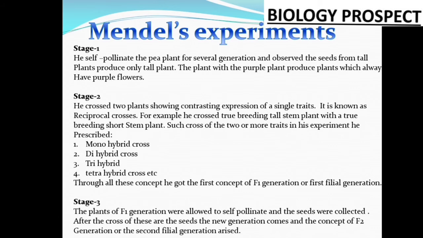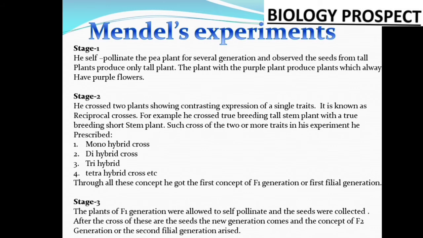Now the second stage of the same experiment, when he continued, he found out that when he crossed 2 plants showing the contrasting expression of a single trait, he conducted reciprocal crosses. Means when he crossed the 2 contrasting characters, then in the next generation or next offspring he observed the result of crossing a true breeding tall stem variety plant, which he called the tall plant, with a true breeding short stem variety plant or the dwarf plant.